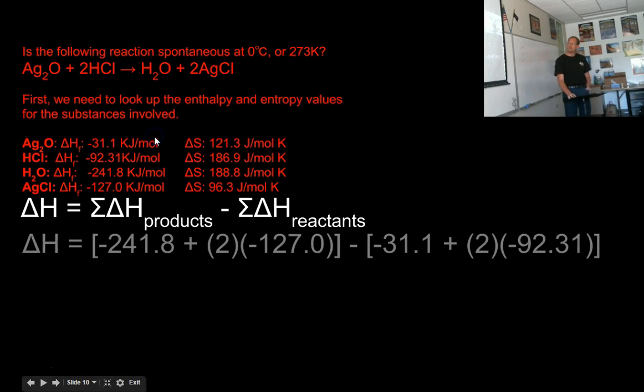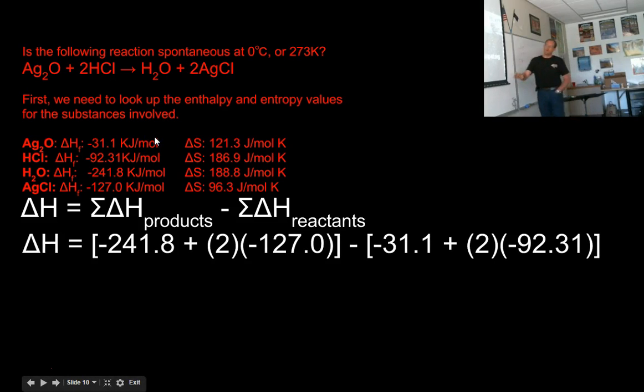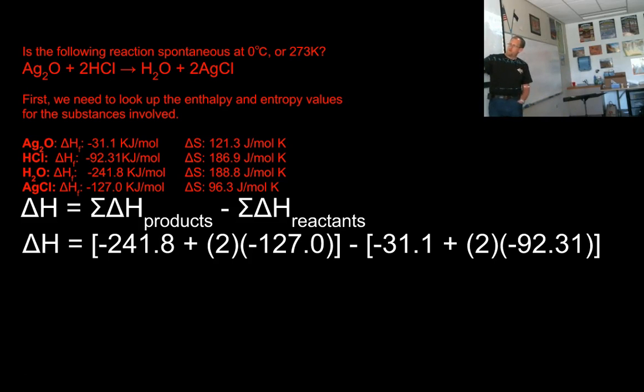Negative 241.8, that was here, plus 2 times negative 127.0. Here's my negative 127.0, and 2 of them, because in my reaction I have 2 moles of hydrochloric acid. So I have to keep the coefficients the same. Minus 31.1 plus 2 moles of negative 92.31. These are just all the numbers I got here. For these substances, I have to keep all the coefficients the same in this addition sentence.